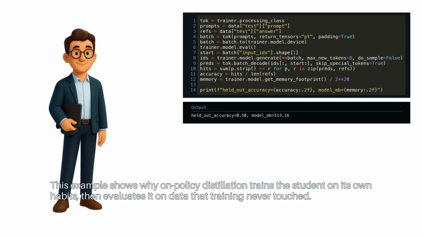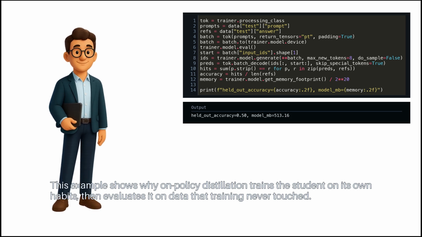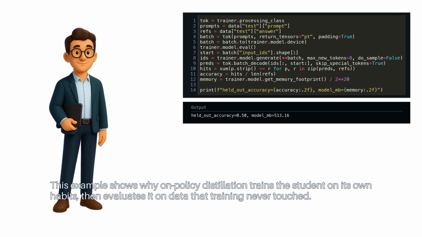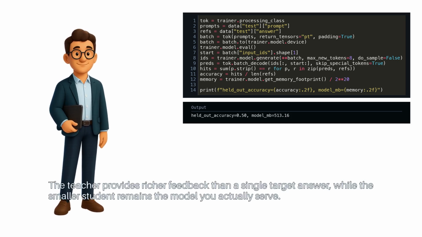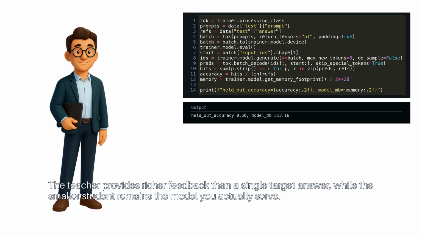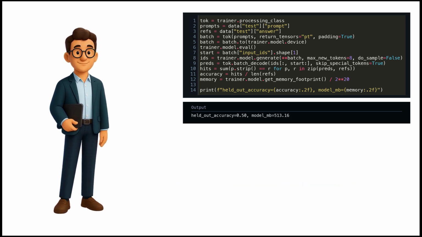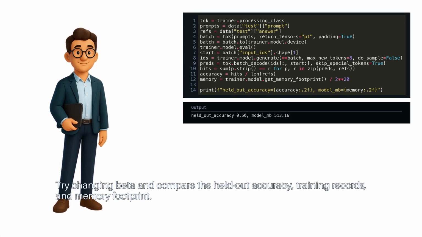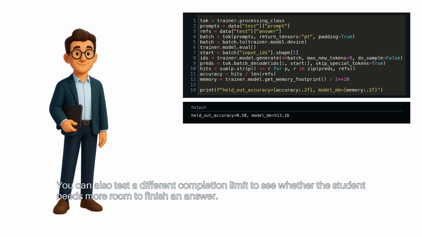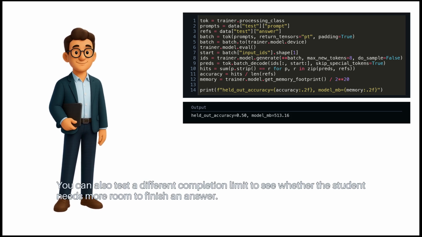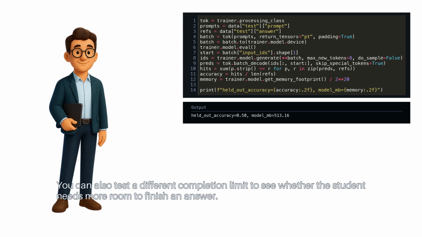This example shows why on-policy distillation trains the student on its own habits, then evaluates it on data that training never touched. The teacher provides richer feedback than a single target answer, while the smaller student remains the model you actually serve. Try changing beta and compare the held-out accuracy, training records, and memory footprint. You can also test a different completion limit to see whether the student needs more room to finish an answer.